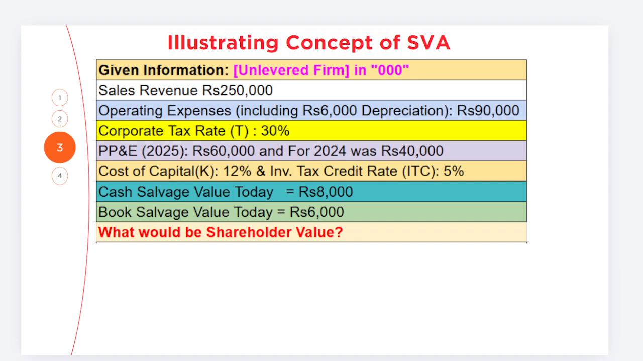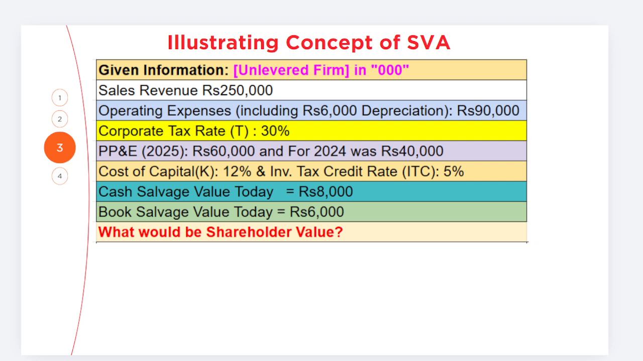Now let's talk about how we are going to illustrate the concept of shareholder value analysis. You are given the following information, in the case of an unlevered firm. Sales revenue is 1000, operating expenses include 6000 as depreciation, while the corporate tax rate is 30%. Property, plant and equipment is 60,000 for 2025, while for 2024 it is 40,000. Cost of capital is simply the cost of raising funds, while the investment tax credit rate is 5%.